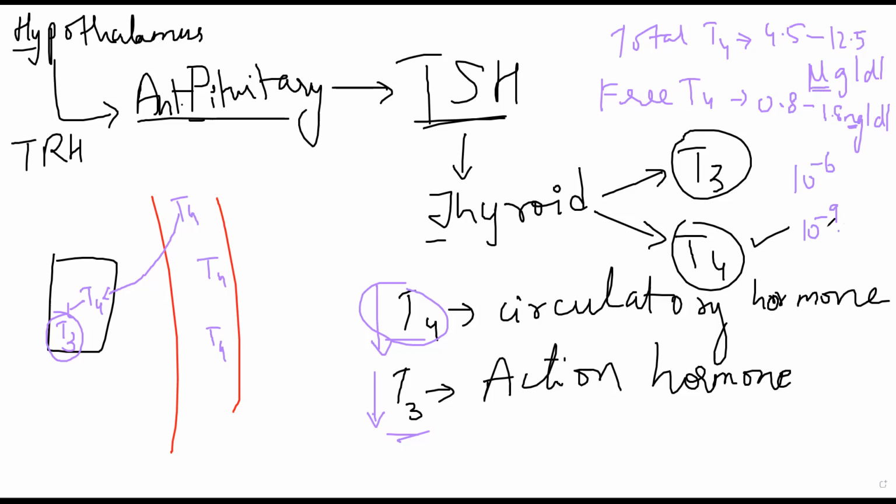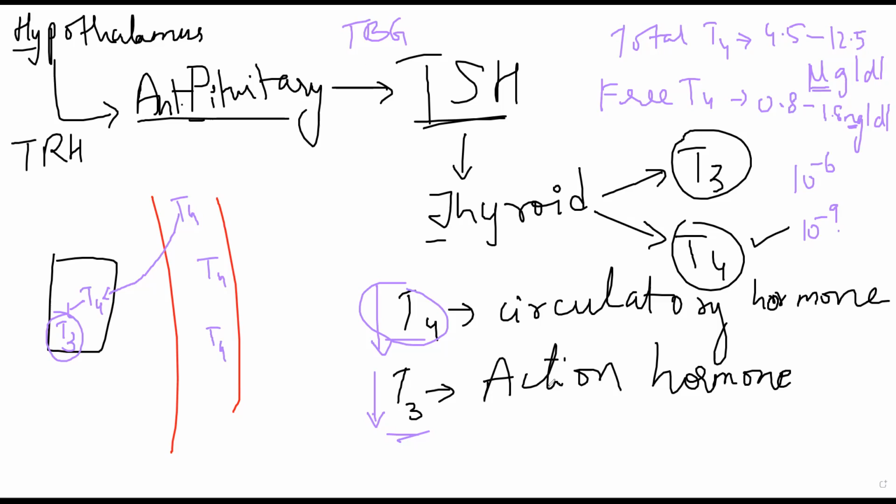So why this difference? There is a particular protein present in your blood called thyroxine binding protein or thyroxine binding globulin, TBG बोलते हैं उसको. TBG is responsible for movement of your thyroid hormone, specifically T4. जैसा आपके ऑक्सीजन को हीमोग्लोबिन कैरी करता, the same way to carry your T4 you need TBG. So most of the time you will see that the maximum amount of T4 in your blood is carried by TBG. Whatever is free, whatever is unbound or which is not attached to TBG,